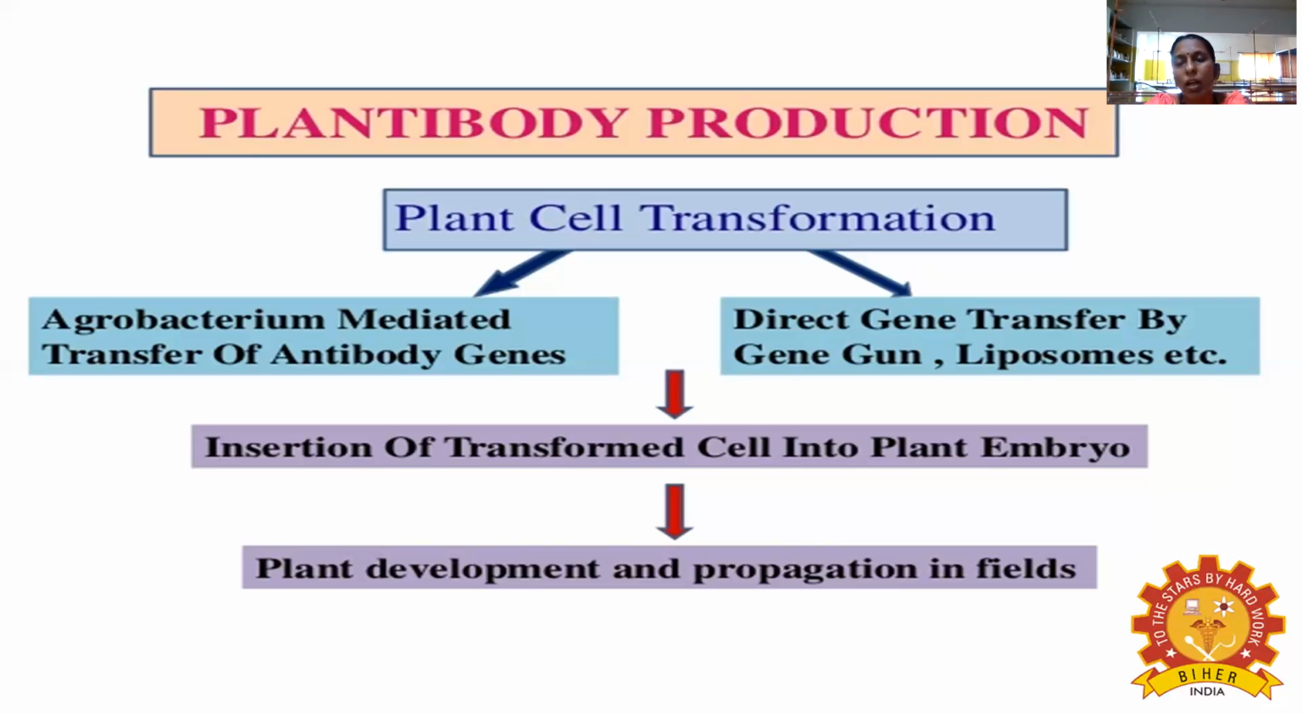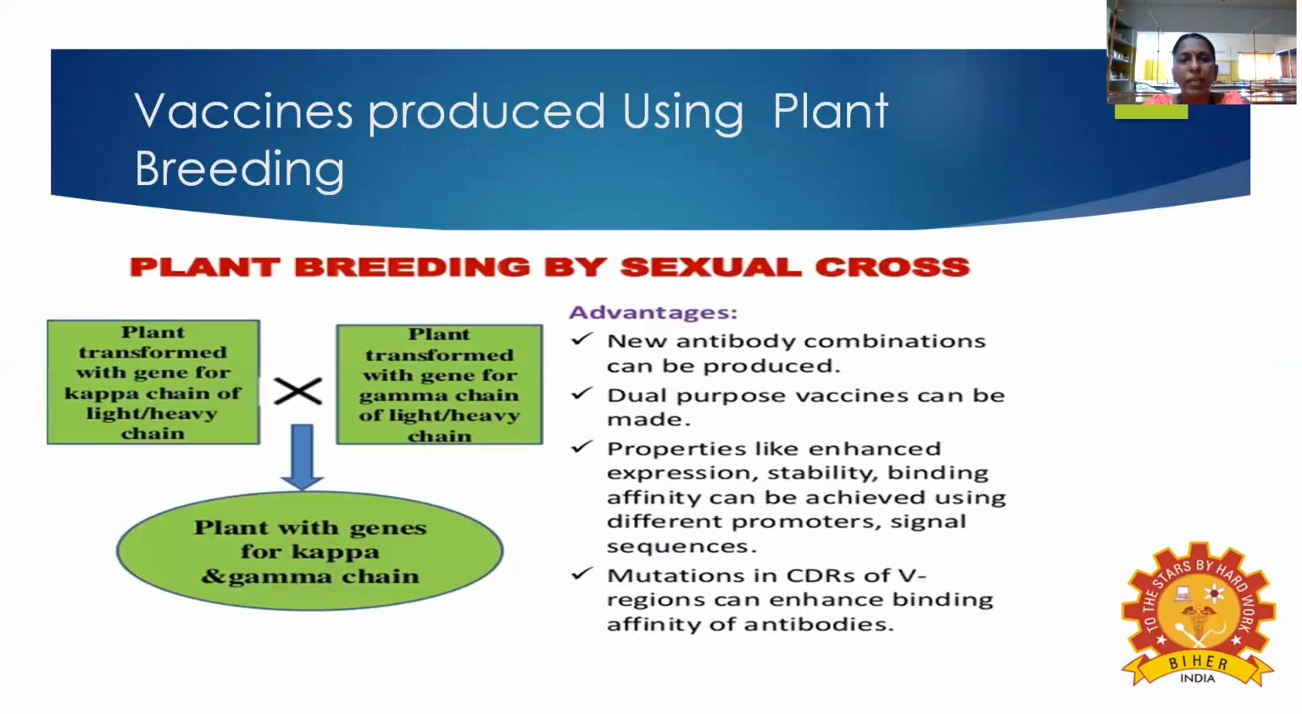So this is the main concept in plant antibody production. Plant antibody means the first step is the plant transformation, carried out either with the help of the indirect method or the direct method. After that, you have to insert it into the plant embryo. Then, with further development of the plant and propagation in the field, you are getting the plantibodies.